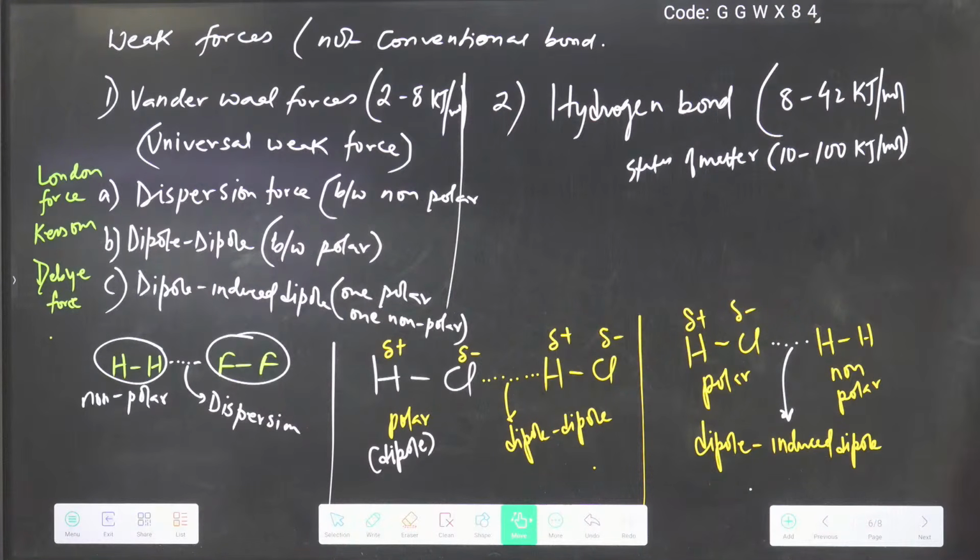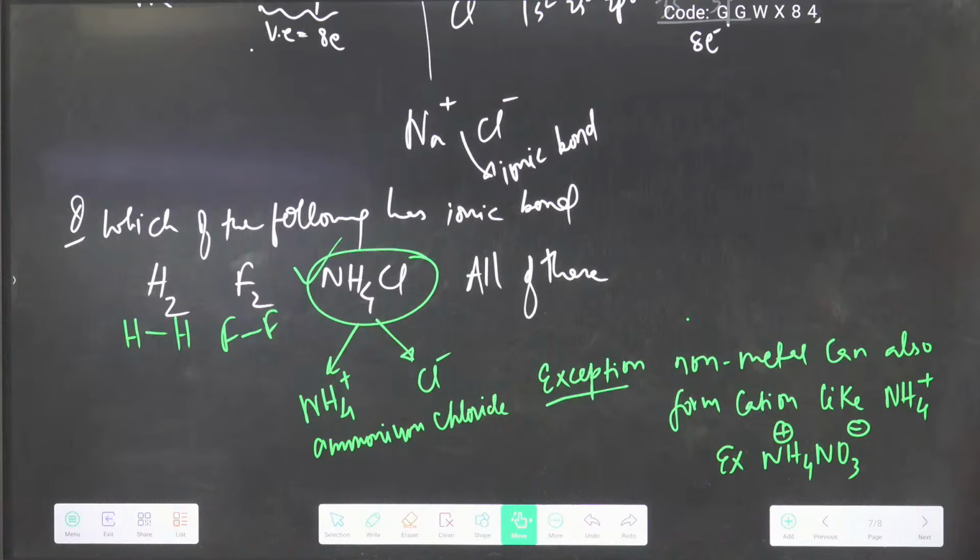Then I told you in van der Waals there are so many types: London force, Keesom force, Debye force. I told you what is a dipole, plus minus, a dipole. You can assume that as a polar molecule. Okay. Then I gave you one example.